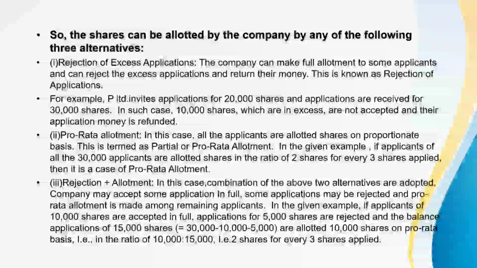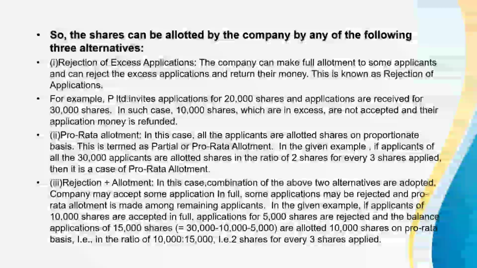So, the shares can be allotted by the company by any of the following three alternatives. Number one, rejection of excess applications. The company can make full allotment to some applicants and can reject the excess applications and return their money.